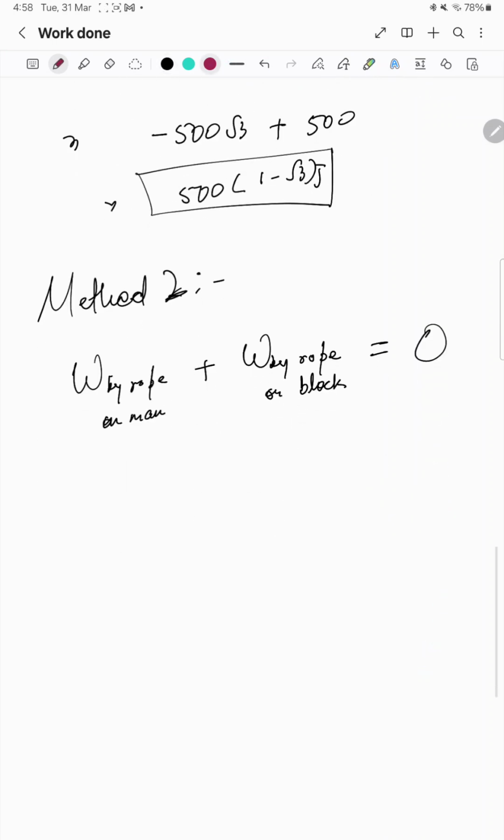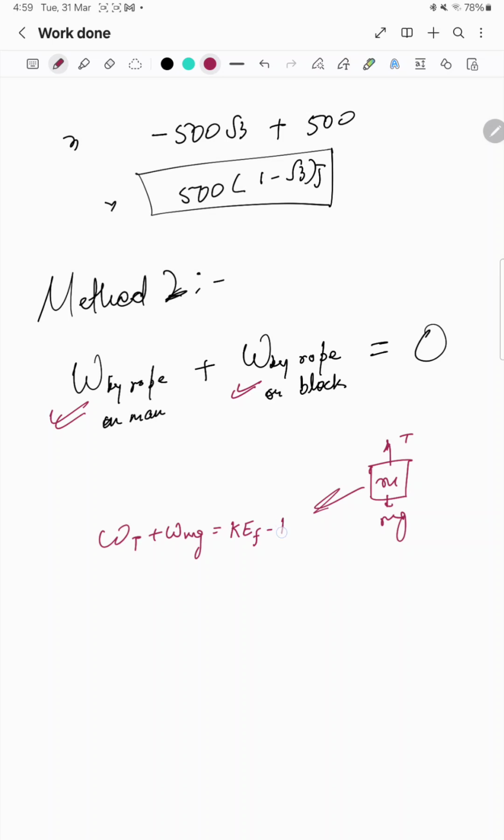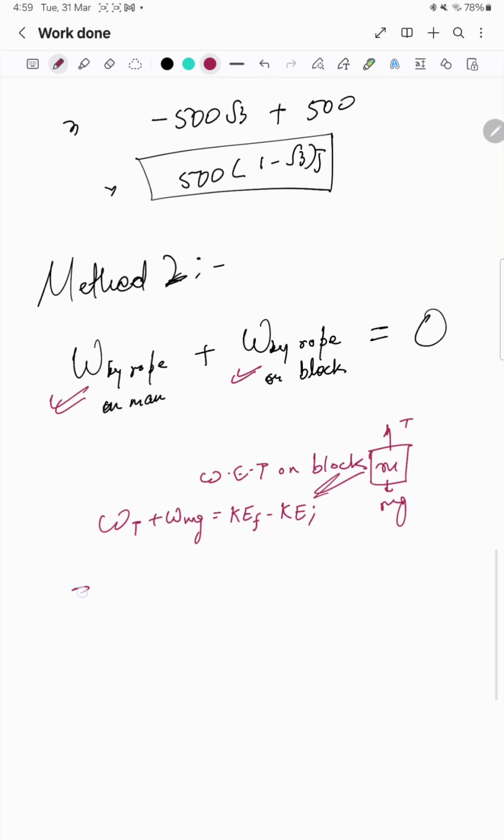So what we can do here is we will not find this one, we can find this one easily. How we can find this one? Work done by the rope on the block, because as we know that the block is going with constant speed, so we can apply work energy theorem on the block. Here work done by tension plus work done by gravity is equal to final kinetic energy minus initial kinetic energy. This is work energy theorem on block. Work done by tension is the work done by the rope plus work done by gravity.